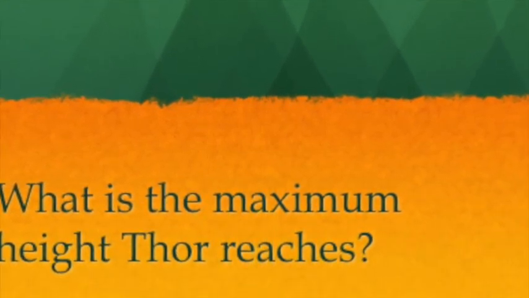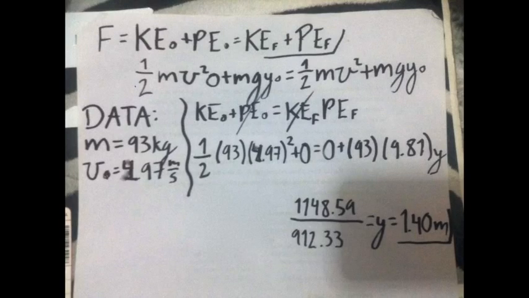To solve this question, we used potential energy and kinetic energy. The formulas that we used were the following. Then we obtained the data, that is, the mass of Thor, which is 93 kilograms, and the velocity, which is 4.97 meters per second. Then we substituted into the formula to obtain the distance, and the maximum height that Thor jumped was 1.40 meters.